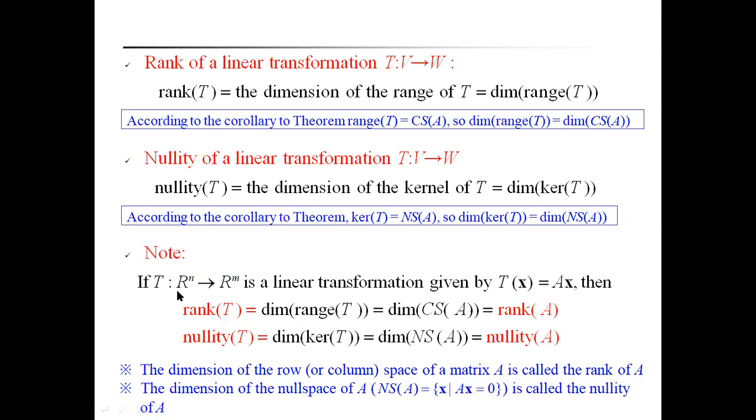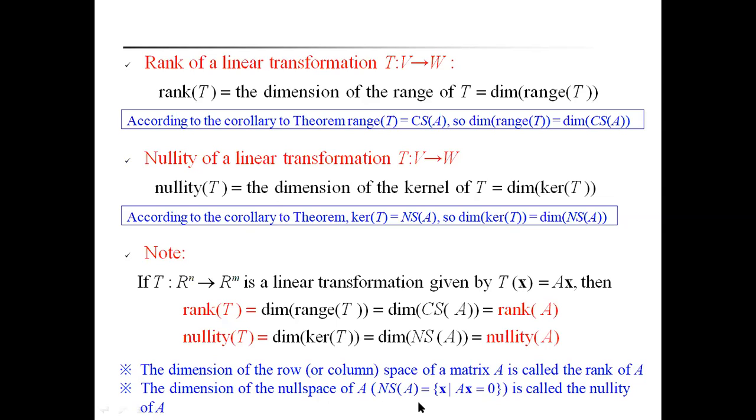So mainly here we have to remember: rank of T is equal to the dimension of the range of T, that is equal to the dimension of the column space of A or the dimension of the row space of A. Nullity of T is equal to the dimension of the kernel of T, or the dimension of the null space of A. These two points you have to remember. These are mainly the definitions of the rank of a linear transformation and the nullity of a linear transformation.